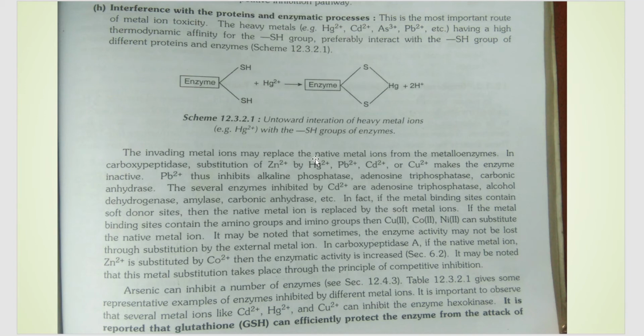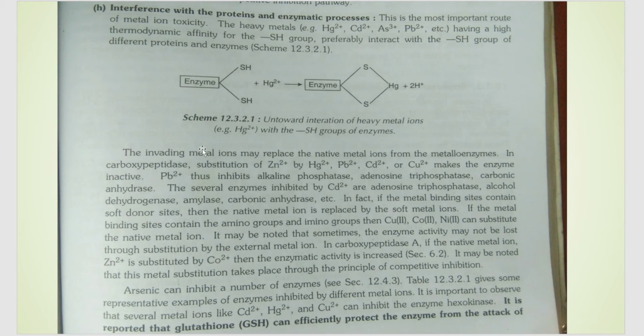And the invading metal ions replace native metal ions that are already present in the metalloenzymes. One example is carboxypeptidase. You know that zinc is a major metal ion in carboxypeptidase, but zinc is replaced by mercury, lead, cadmium, and many others. This can lead to the enzyme getting inactivated.